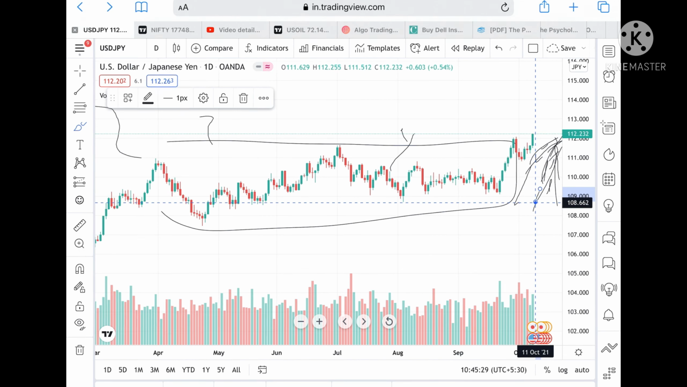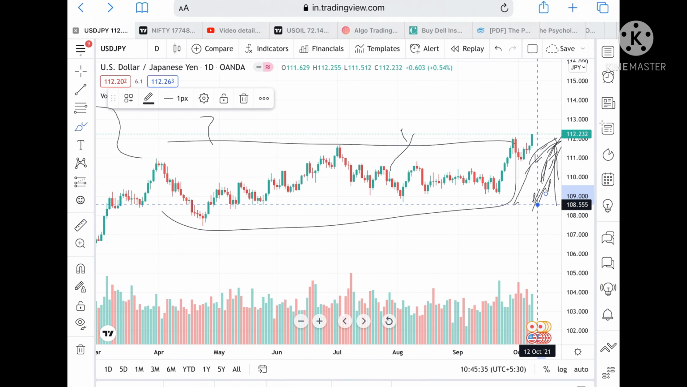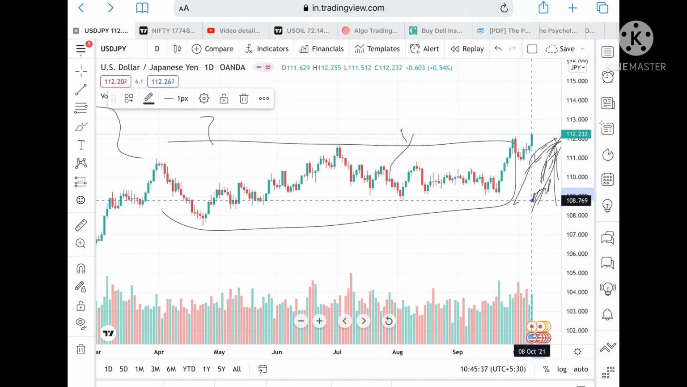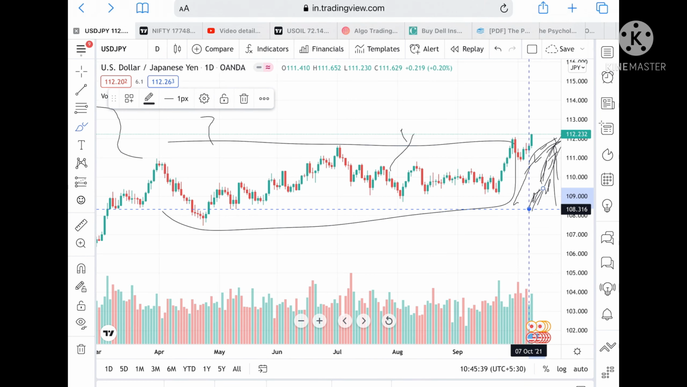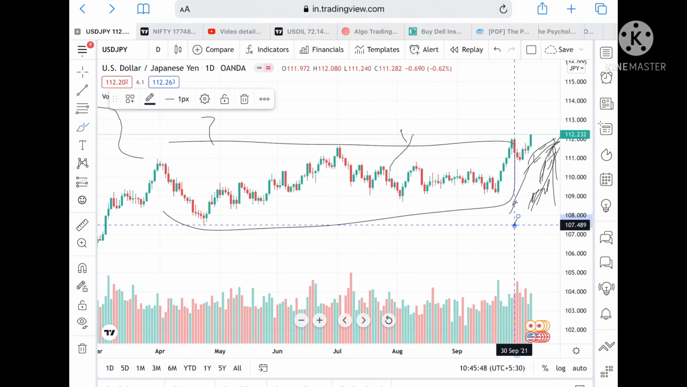Suppose if the price didn't sustain that level, then we can see it can go to a level of 108.689, and from there we can see it can go to a level of 108.555. Suppose if the price didn't sustain that also, then it can go to a level of 108.316, and from there we can see a level of 108.102, and can go to a level of 107.489.